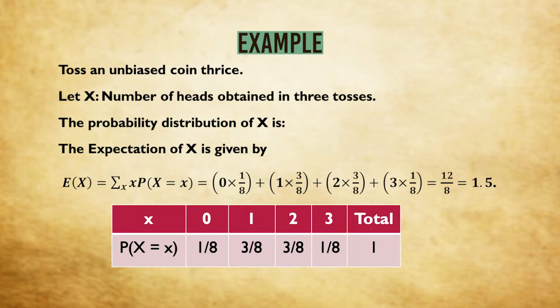Now by the formula of expectation, if we calculate the expectation, you can see it will come out as 0 into 1/8 plus 1 into 3/8 plus 2 into 3/8 plus again 3 into 1/8, which comes out to be 1.5. That means when we toss an unbiased coin 3 times, the expected number of heads obtained will be 1.5.